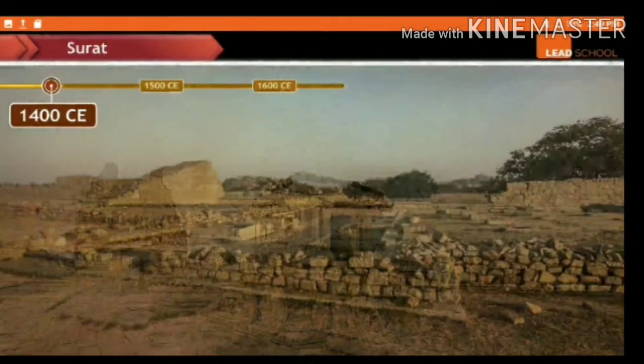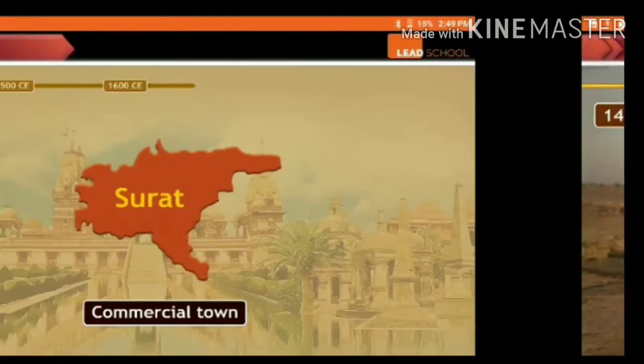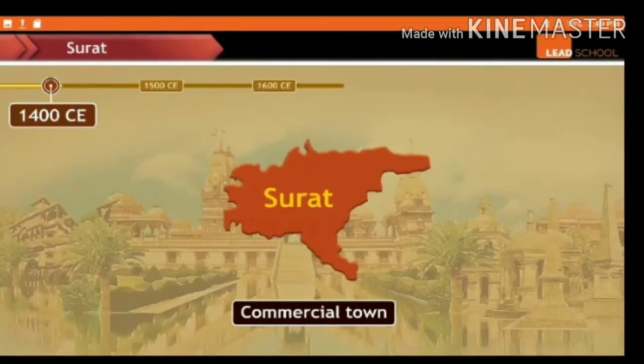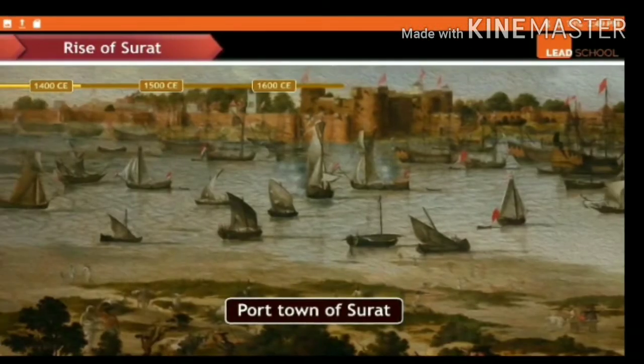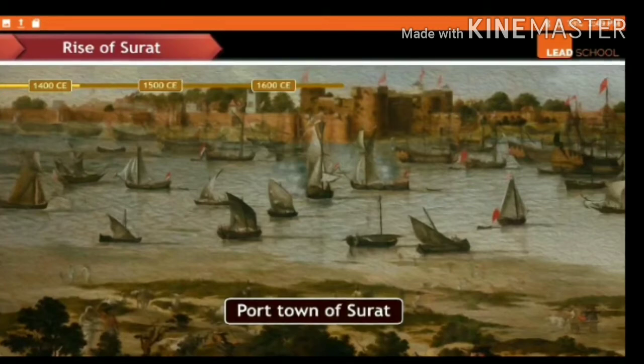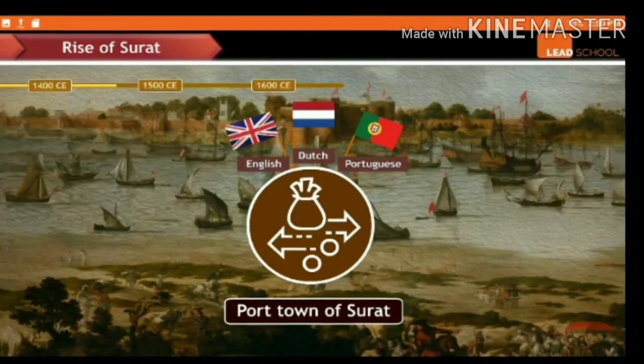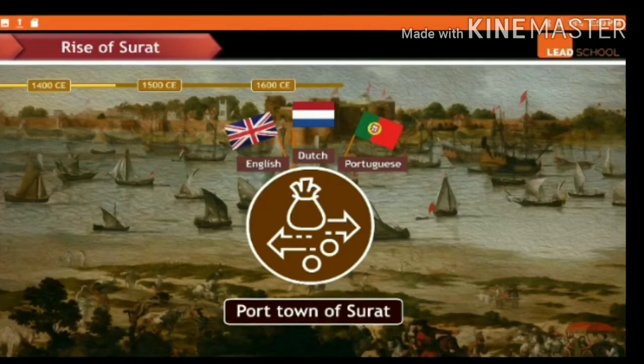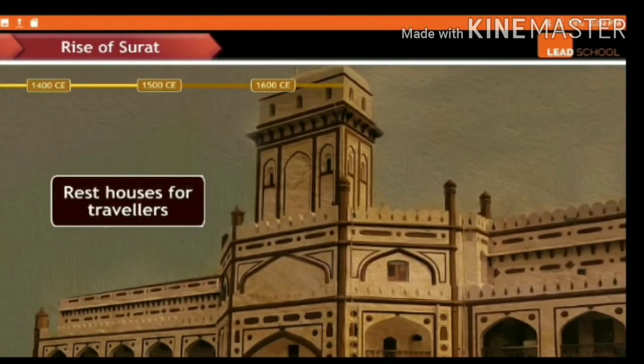Now let us discuss Surat, which is in Gujarat. Surat emerged in the 1400 century. It was a commercial town. It was also a port town. Different foreigners, the English, Dutch, and Portuguese, used to come to the port of Surat and trade there.